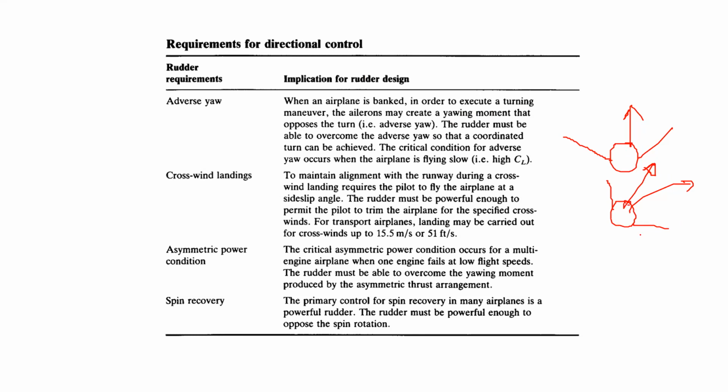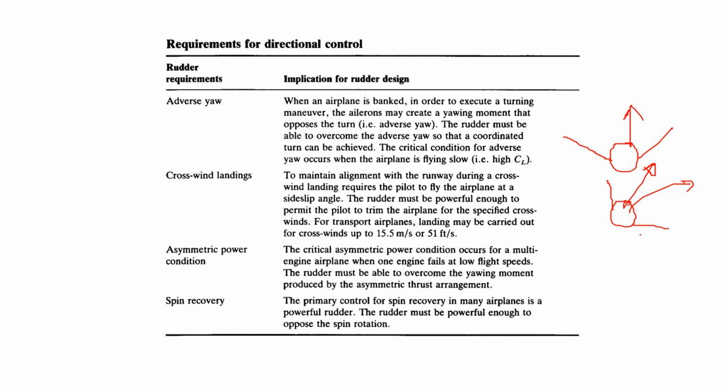Go ahead. I read it in the book, sir, that when we roll to the right direction, the right aileron is deflected upward and the left aileron is deflected downward. The upward aileron will generate drag, so there is increased drag here and decreased drag in the left direction. Due to this unbalance of forces, the airplane will try to yaw in the direction of the roll as well.